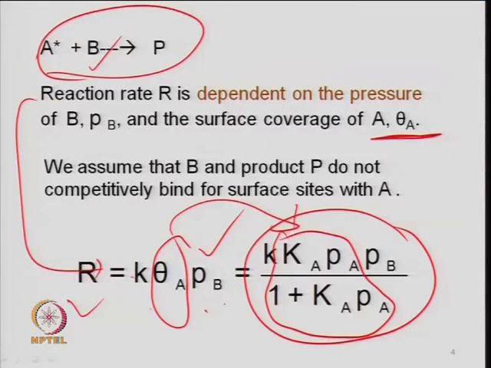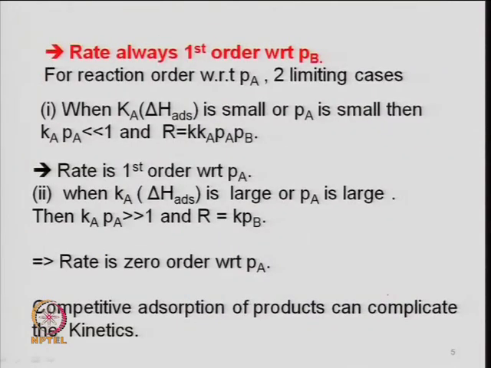As it is mentioned here, the reaction rate is dependent on the pressure of B, P B, and the surface coverage of A, which is your theta A, and we devised this. So, it is first order with respect to B, keeping the partial pressure of A constant, and one can postulate it experimentally. That is why one can say that B is not in the denominator, because the rate is always increasing with the partial pressure of B. So, it is not adsorbed on the surface.